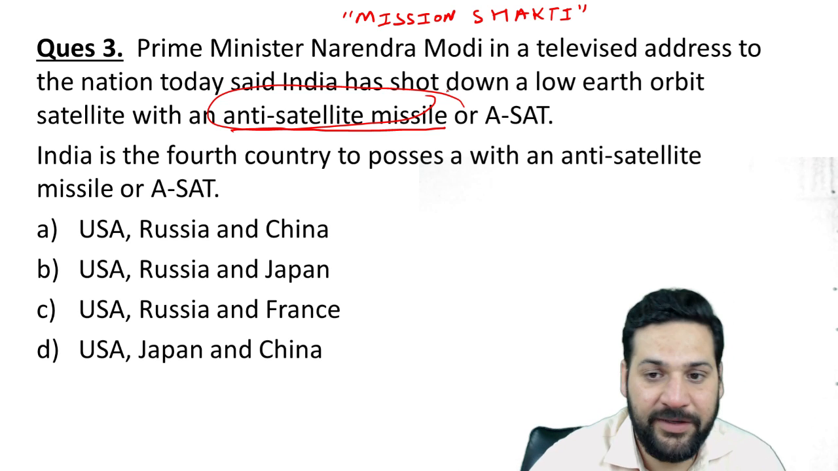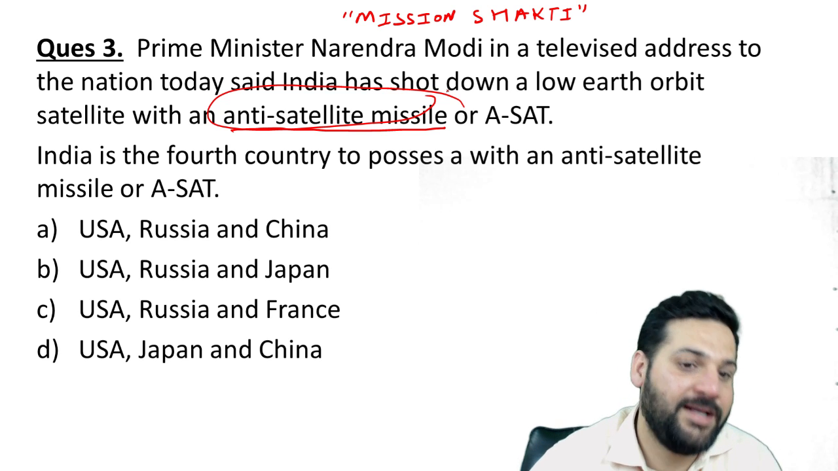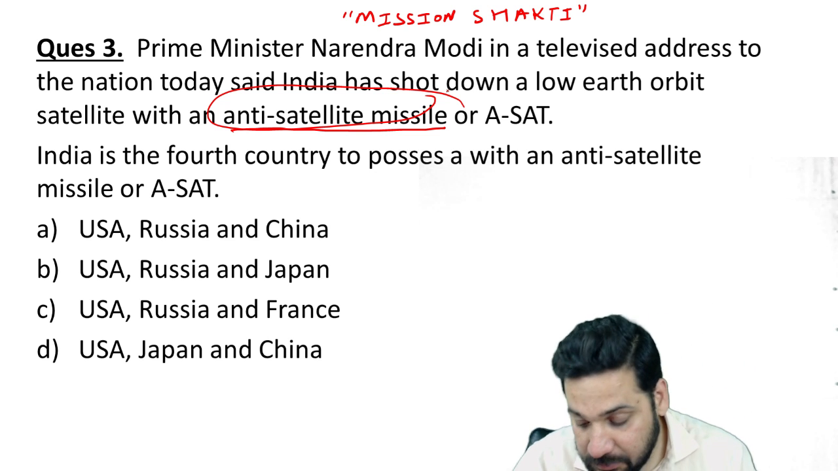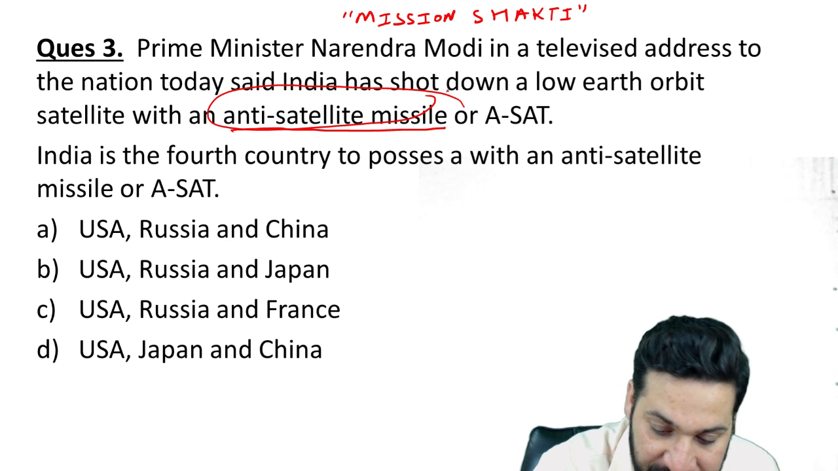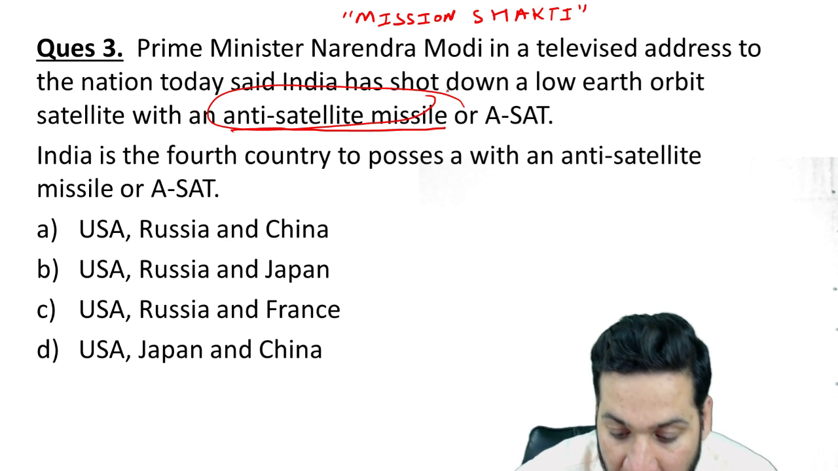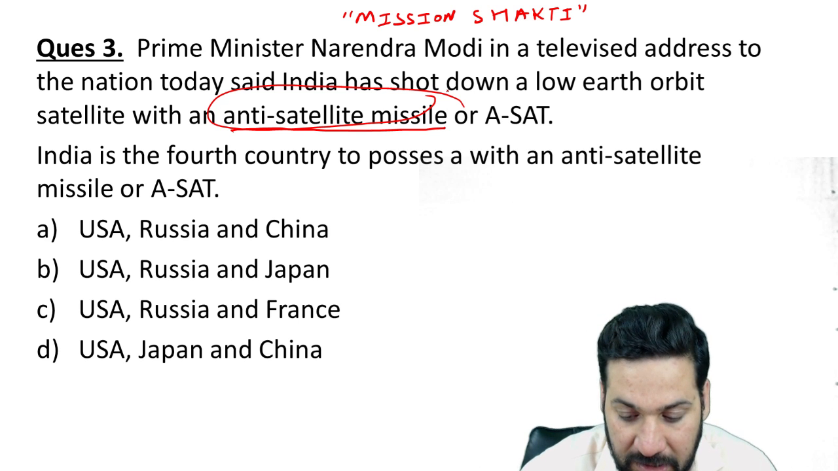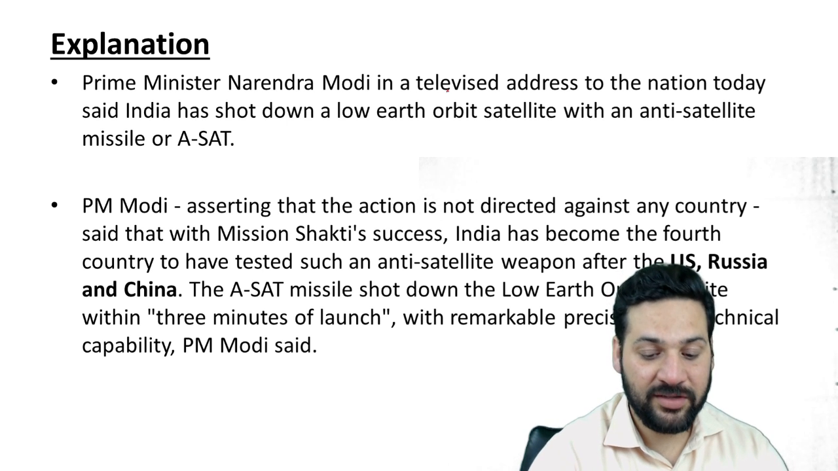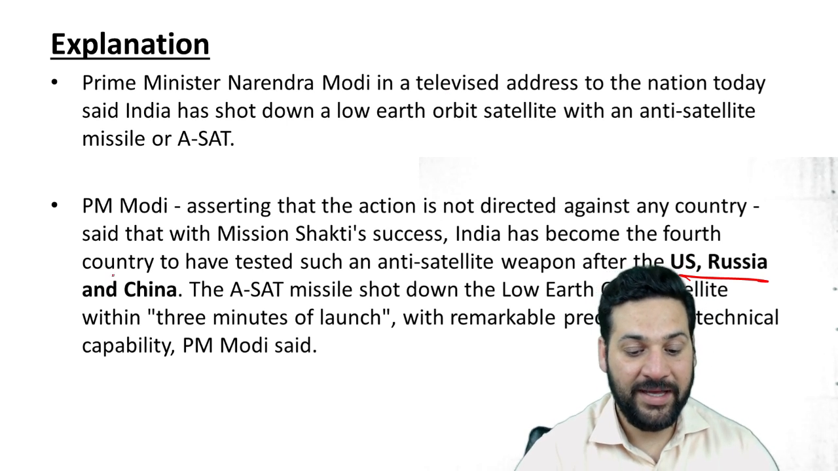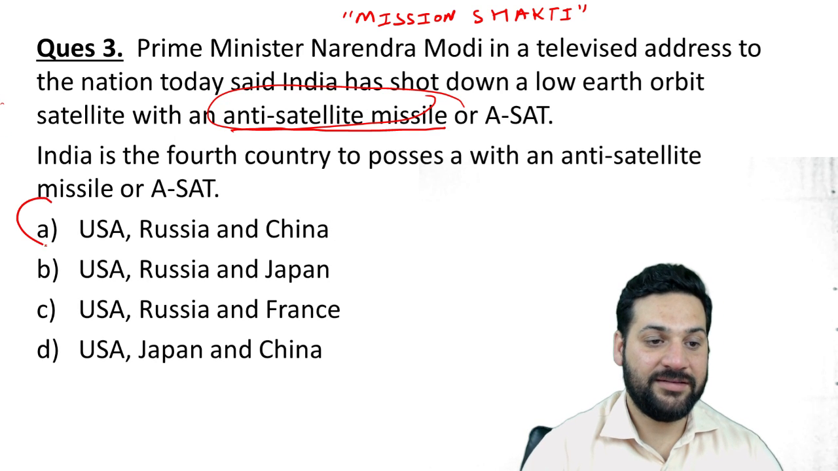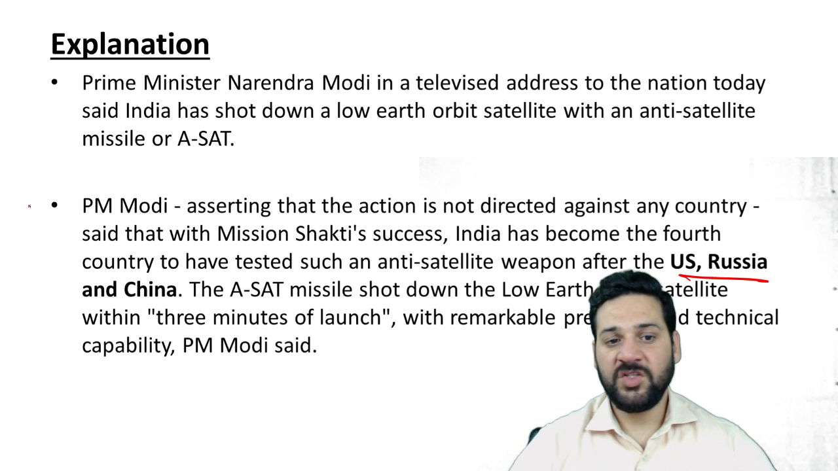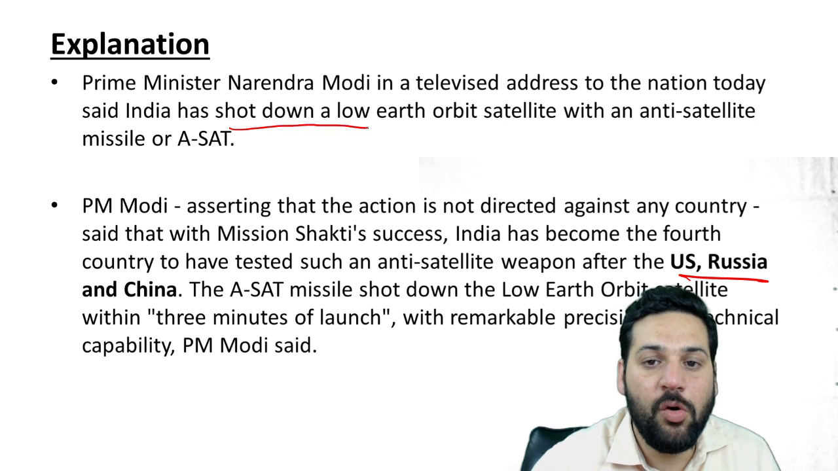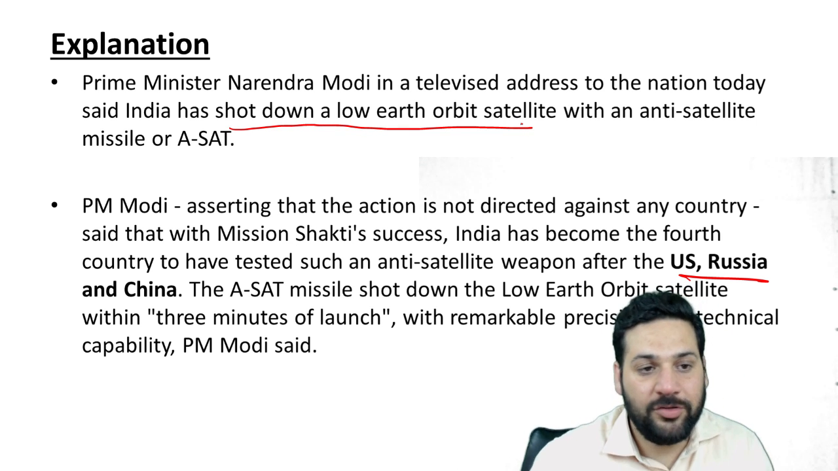So which are the first three countries to possess anti-satellite missiles or ASATs? Somebody's telling me US, Russia and France. Yes, it's Mission Shakti. Most of you are actually wrong, because the correct answer is US, Russia and China, and the correct answer is A. So Mission Shakti, now India has the capability to shoot down a low Earth orbit satellite. So that's the correct answer.